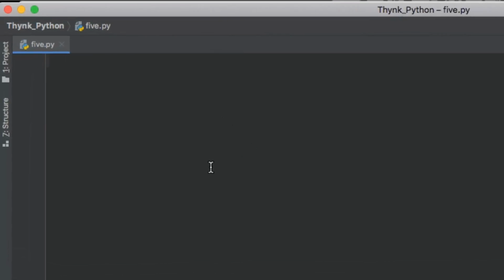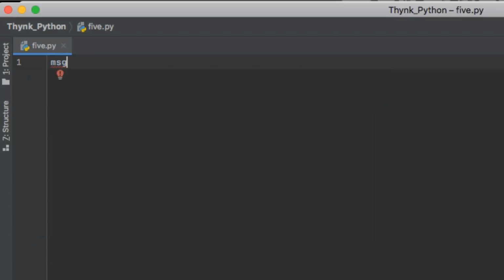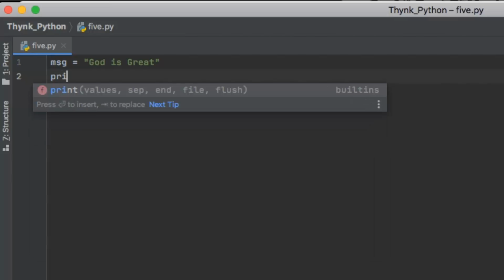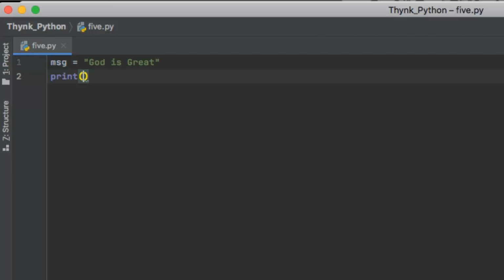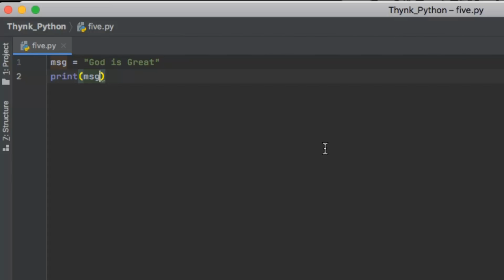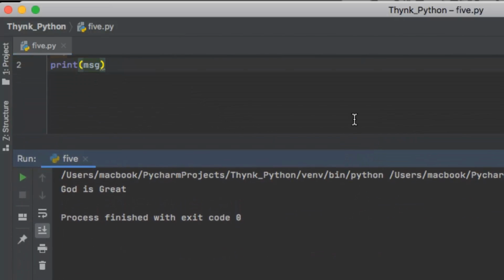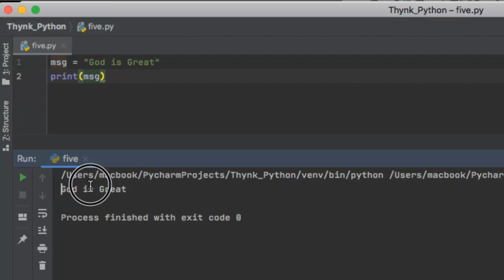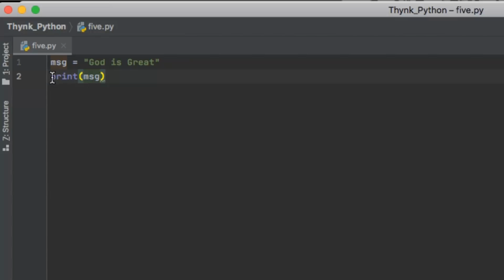So first of all, let me write a string for you. I use a variable name msg for message and I define a string as "God is great", right? And I know that you can very easily print this string message by using a print statement. So inside I'll say print msg and I run the program. At the output terminal I have God is great printed here. So it is done.